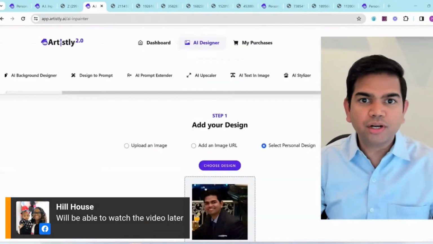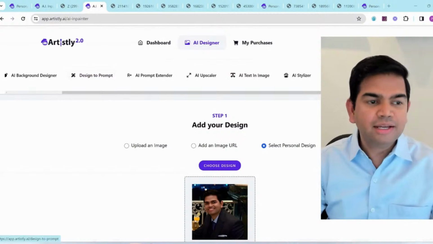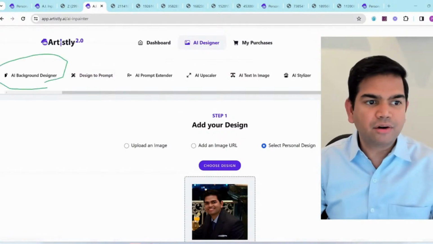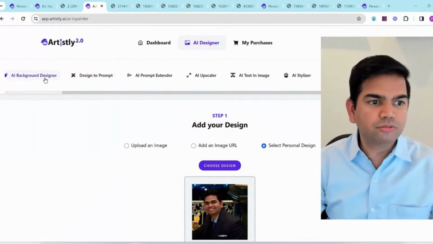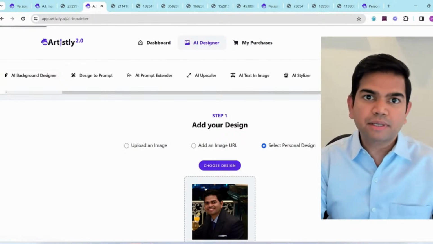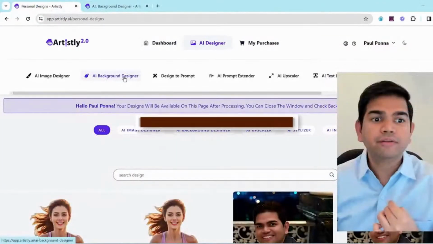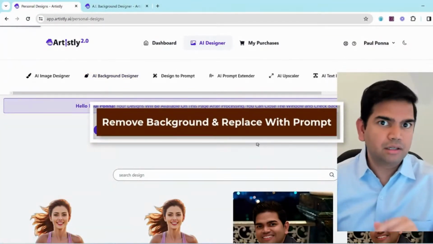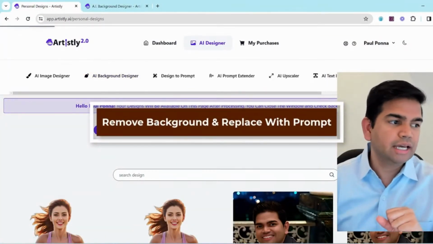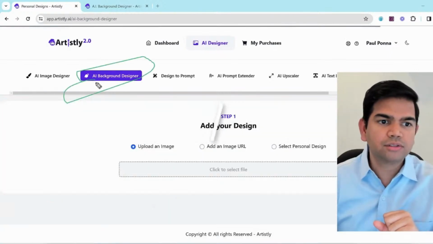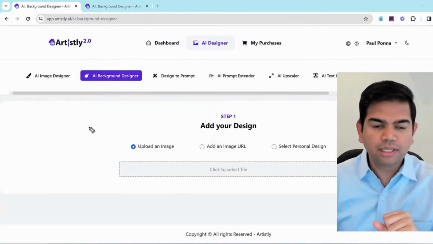But here's where it's awesome. My favorite part is basically the AI background designer. We've added a really cool feature. Watch this, okay? And this is something that a lot of you have been suggesting, and we've added in, and it's so powerful. So we've even updated the AI background designer behind the scenes. So when you click on the AI background designer, which is this tool that you see right here, you can now select from any of your designs.